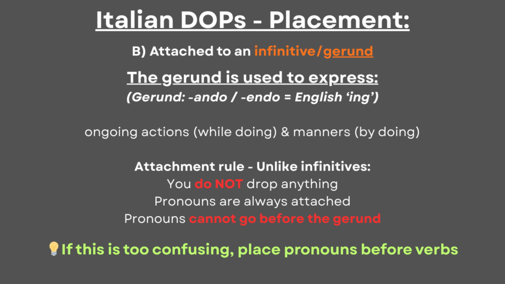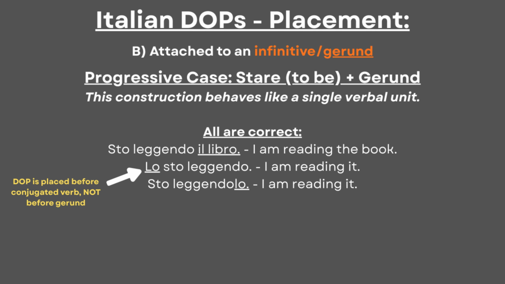Otherwise, we can learn every possible placement of pronouns, which is most common in the progressive tense that uses the verb stare, to be. This construction behaves like a single verbal unit, but pronoun placement is flexible. We can see this formation in comparison to the basic form. Sto leggendo il libro. Lo sto leggendo. Sto leggendolo. This attachment is very common in Italian speech.